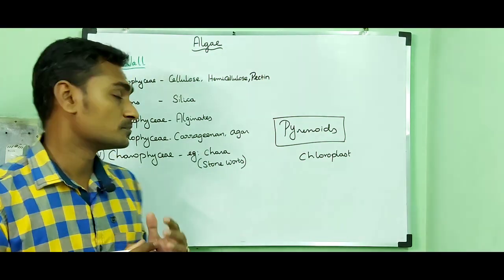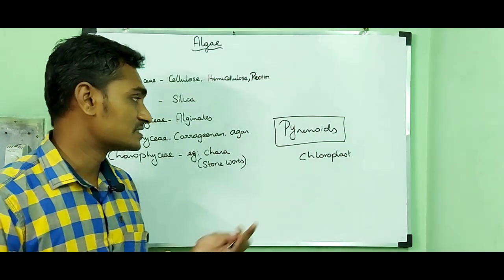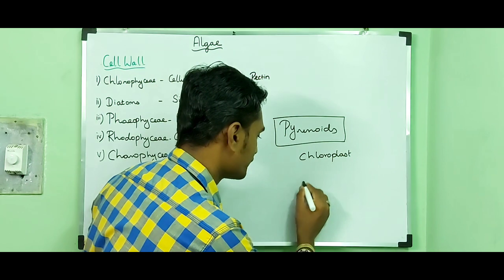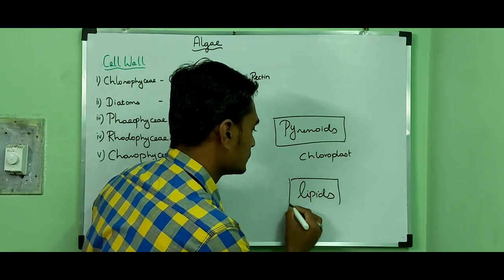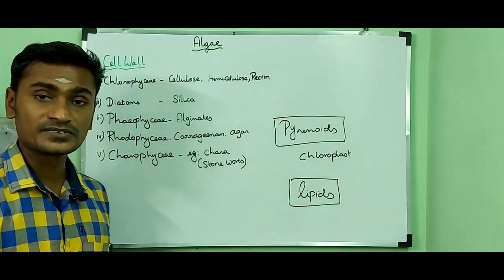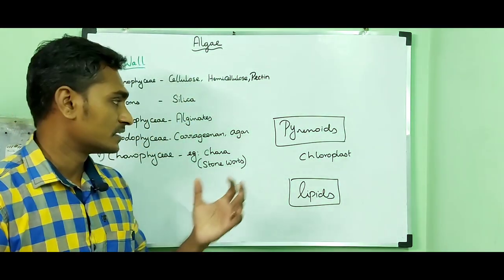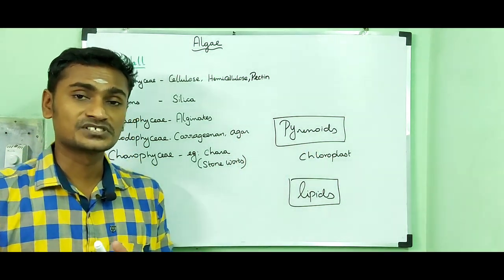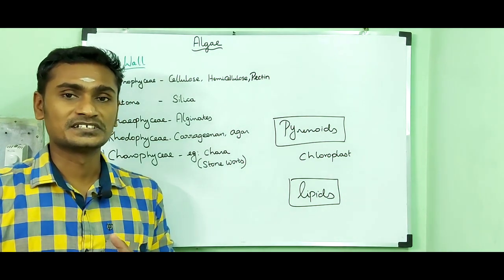While in the case of Bacillariophyceae, these pyrenoids are used to store lipids. In general, pyrenoids are proteinaceous structures found in chloroplasts and they can store starch material.